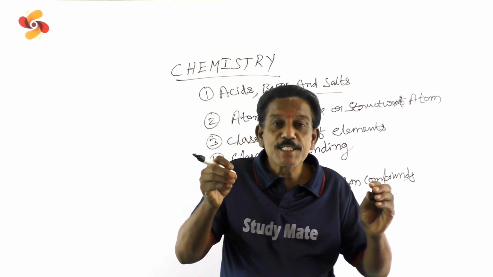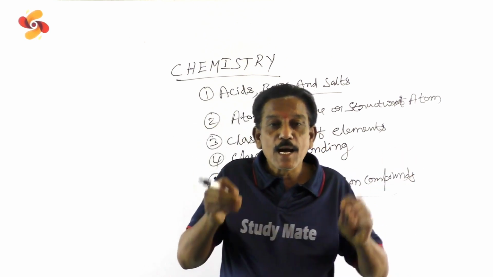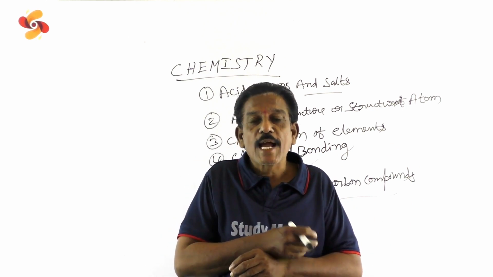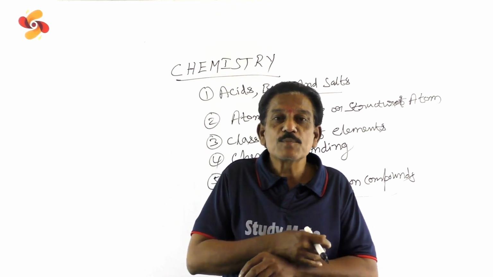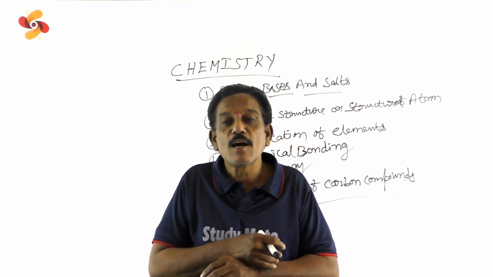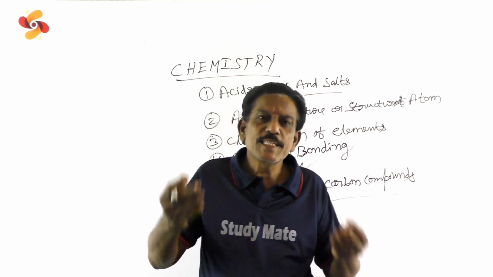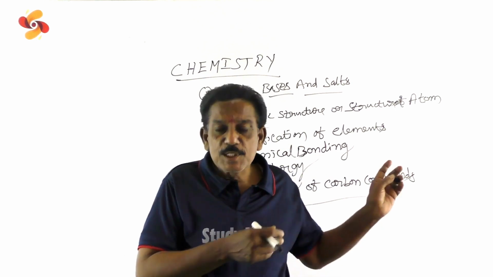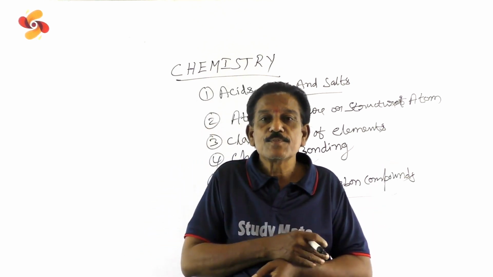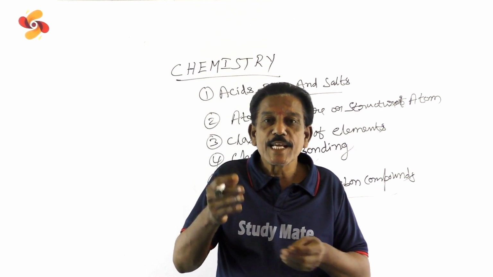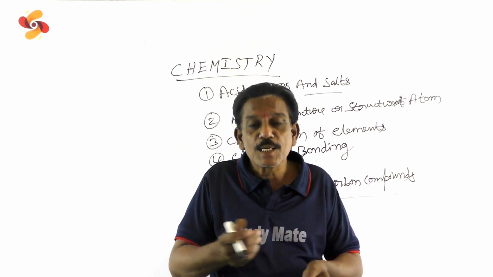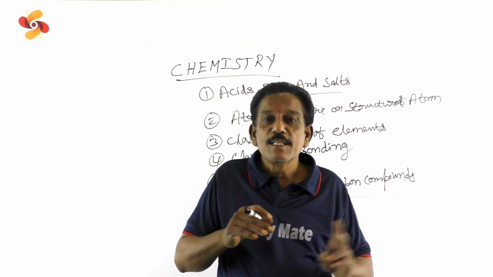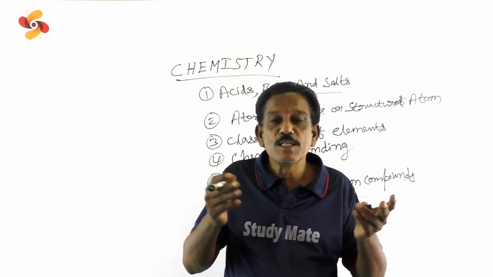And Wohler is the scientist who prepared urea in the laboratory from ammonium cyanate. He accidentally heated ammonium cyanate and prepared urea in the laboratory. So many things in this chapter you will face. You will study alkanes, alkenes and all kinds, combustion reactions. All these parts of chemistry you will study in the last chapter.